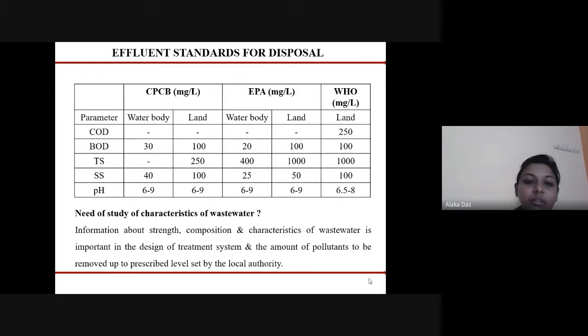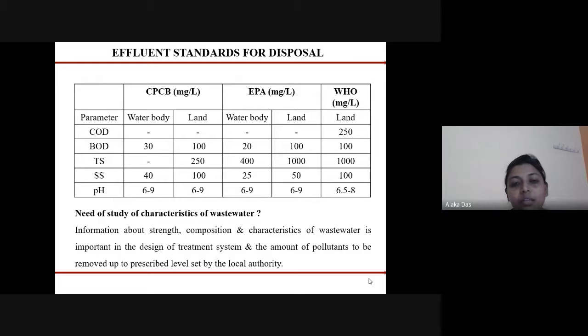As per that, we can see that in total solids, we can dispose on land up to 250 mg per liter, and in water body we can dispose as per EPA as 400 mg per liter, and in land up to 1000 mg per liter.